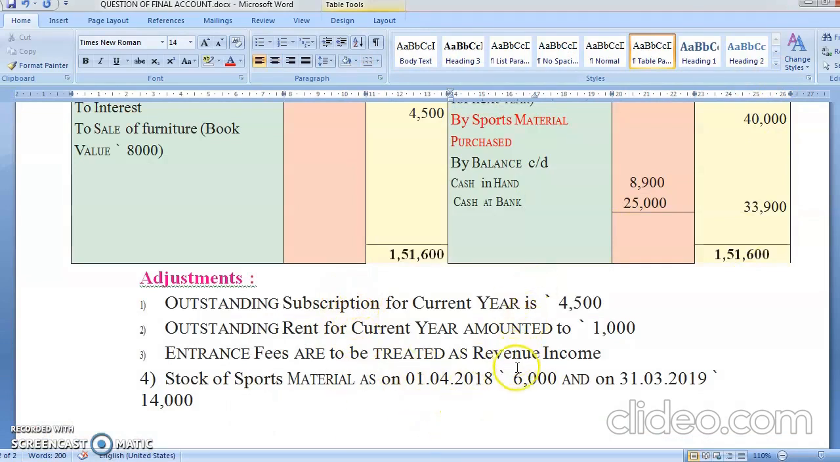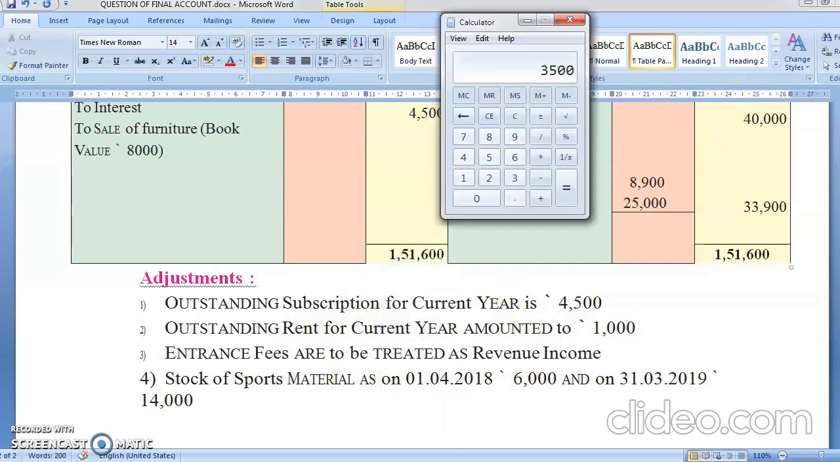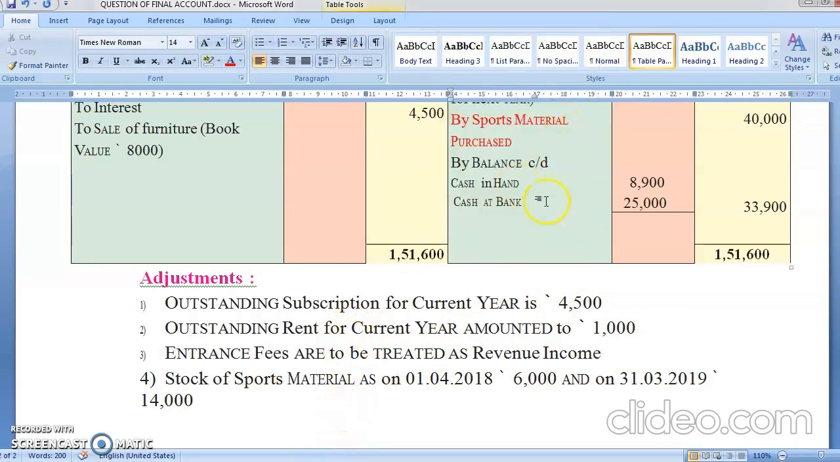So you are going to add 6,000 plus 40,000 minus 14,000. See, you get how much? 32,000. Okay, that is over now. And then the last item is your balance carried down. Balance carried down, cash in hand and cash in bank directly go to balance sheet asset side.